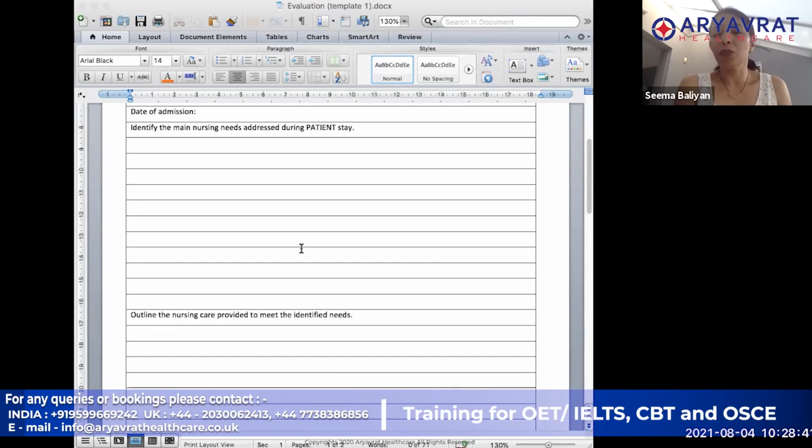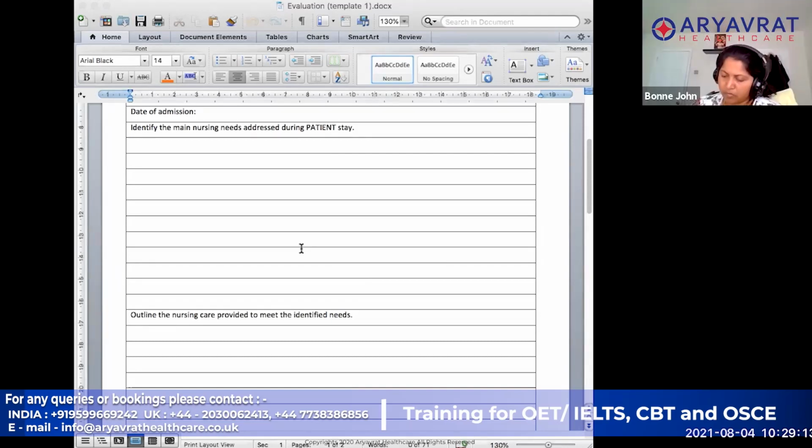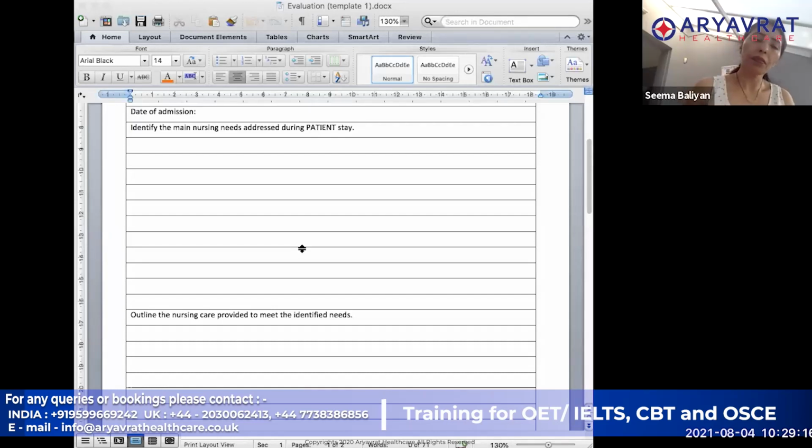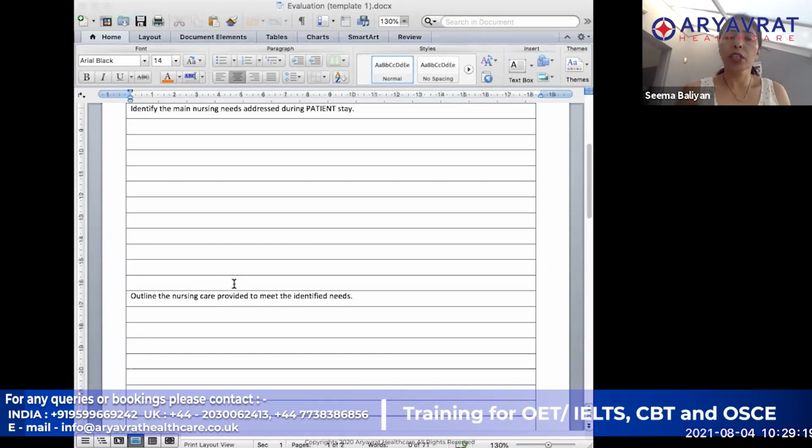Because it was a hand surgery that he had, he is also having a problem with activities of daily living. He's having issues using his hand and carrying out his day-to-day activities. So you can write all these things, thinking about what the other problems might be. In this section, you can write the same 2 problems as in your care plan, and 1 or 2 additional problems. Everyone understood that? Any confusion in this section?